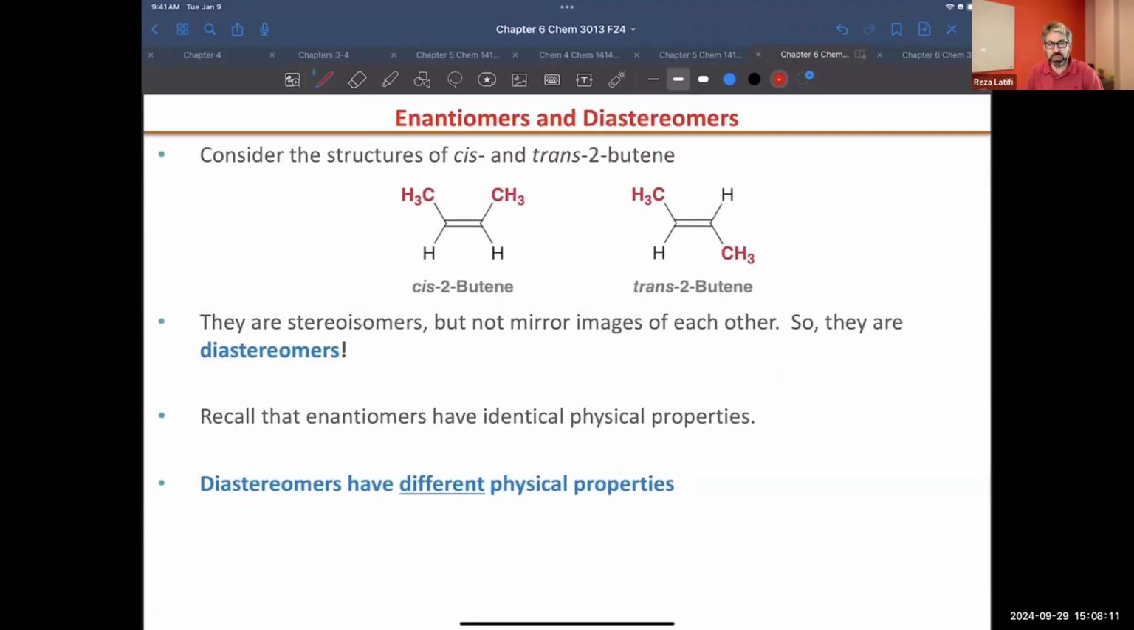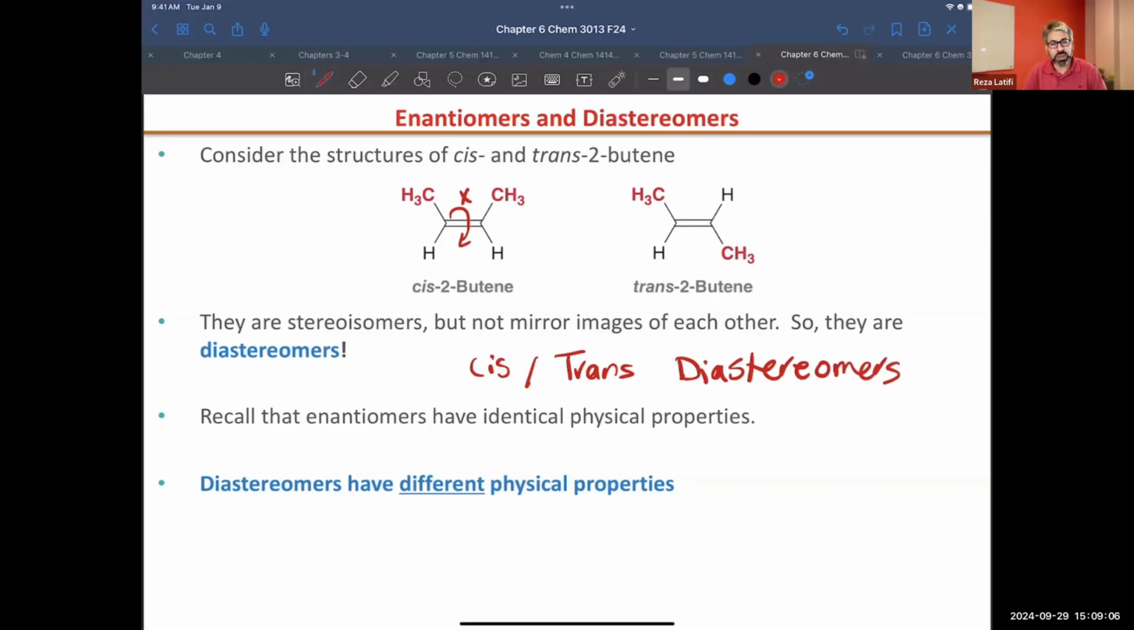In this case, we have a double bond, and rotation around a double bond is forbidden. We can't have rotation, so I have a cis and a trans isomer. Cis and trans isomers are stereoisomers, so I know I'm dealing with stereoisomers. Now, are they mirror images of each other? No, but they are isomers with the same chemical formula. Because they are not mirror images of each other, I'm going to call them diastereomers. Cis and trans will always be diastereomers.